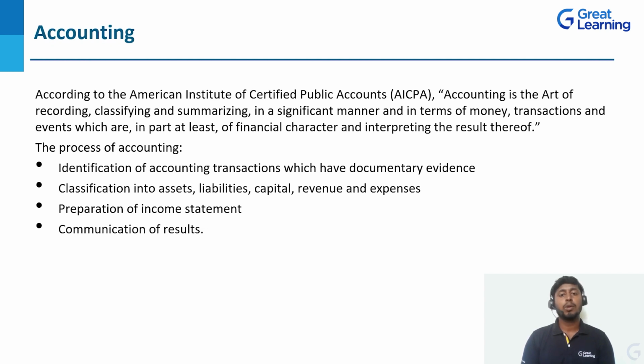It consists of your P&L account, profit and loss appropriation account, and the balance sheet. Once we get the classification of all the transactions, we complete the financial statements. That is the third step. And the last step, once we get the financial statements, we communicate the results to the higher ups, that is the management, and to the owners.